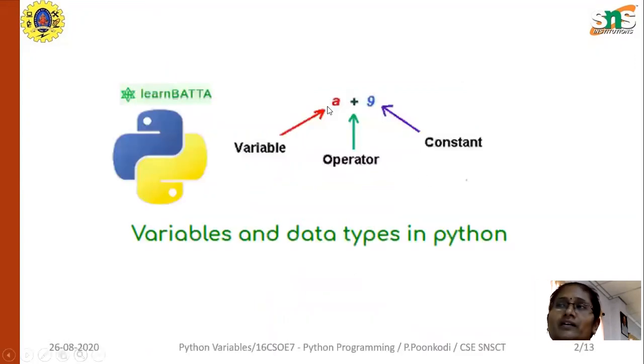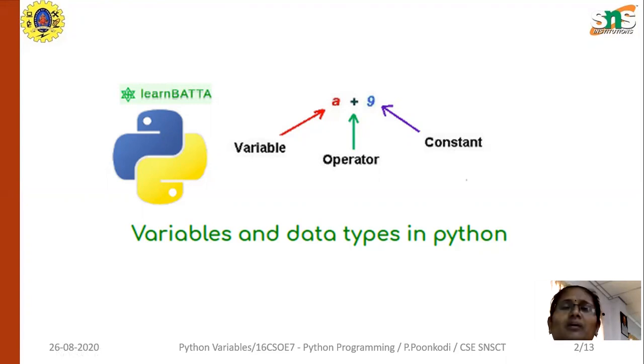You can consider that in this example, a is a variable, plus is an operator, and 9 is the constant. In this example, a is the variable. If you give a value like 10, or 2 or 3, then the compiler automatically considers it an integer data type.